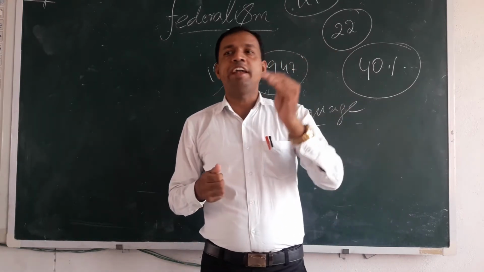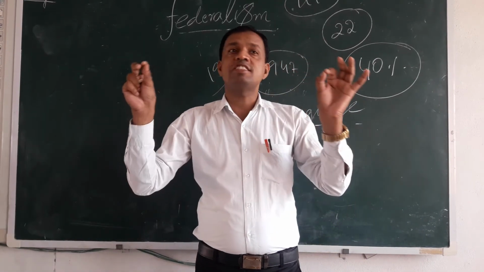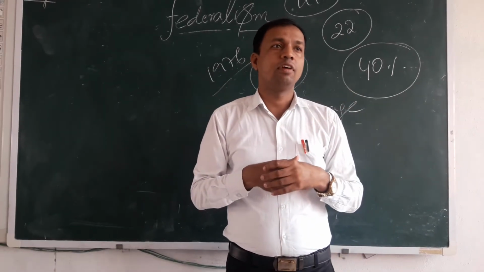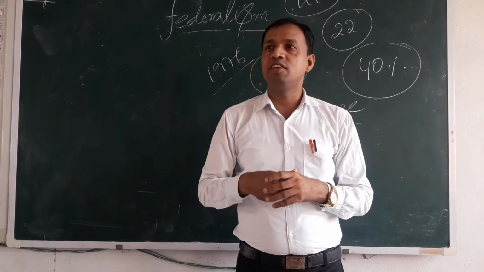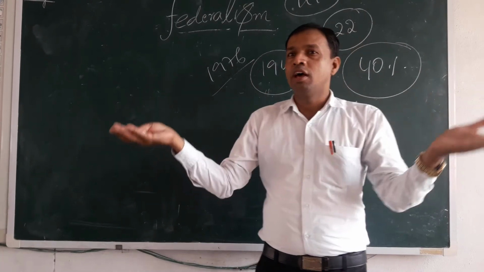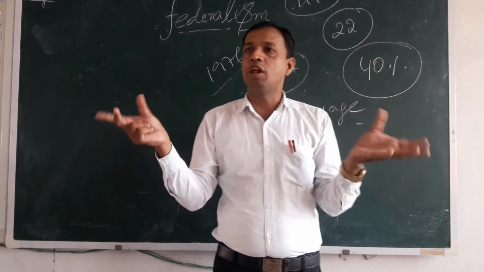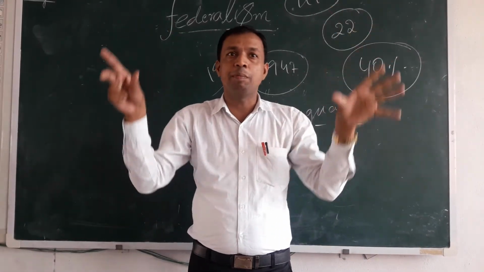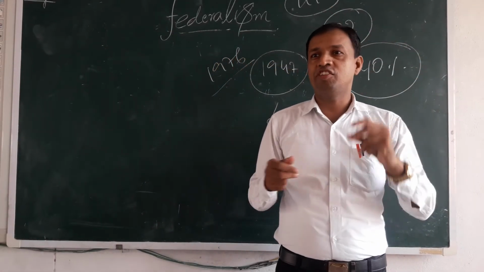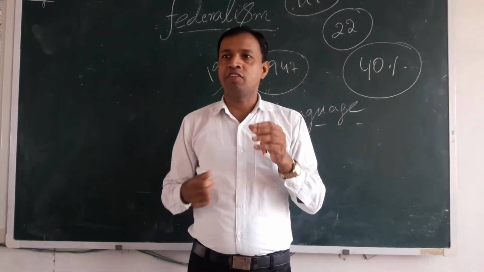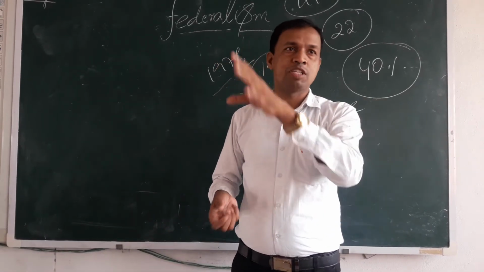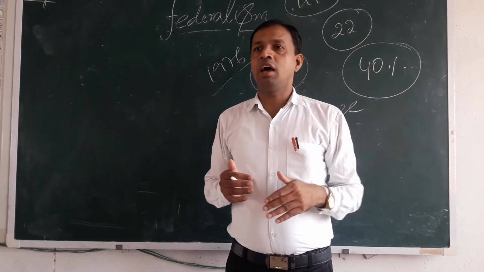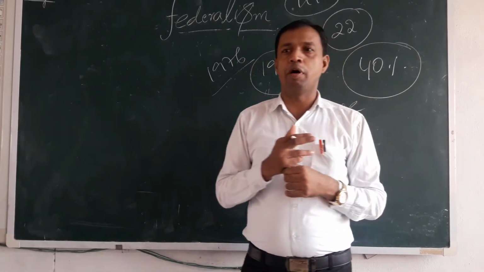Okay. So after 1990, what happened? In various states, regional parties started becoming powerful, and regional sentiments, regional background, regional problem they arose. They created regional problem, and they started creating sentiments among the people, and they started becoming powerful. For example, in Uttar Pradesh, SP and BSP became powerful after 1990s. Okay, Andhra Pradesh, TDP became powerful.